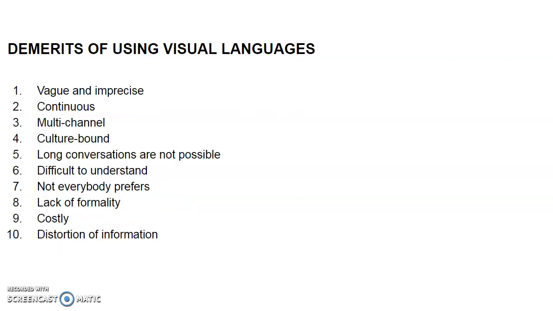Next we can say the demerits of using visual language. What are all we can call demerits? Vague and imprecise. That is, non-verbal communication is quite vague and imprecise, since in this communication there is no use of words or language which express clear meaning to a receiver.